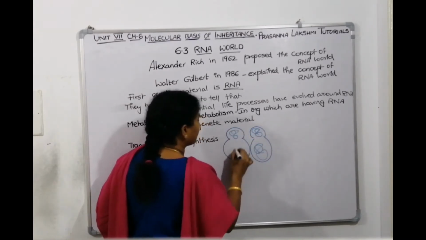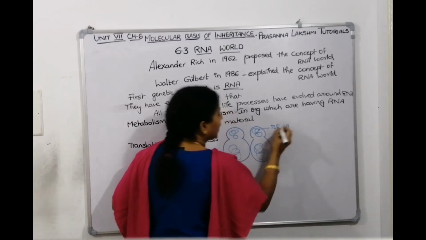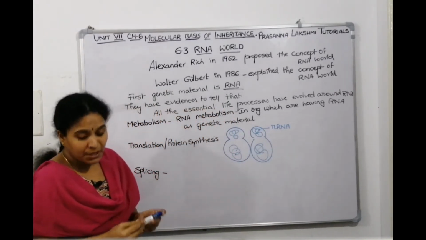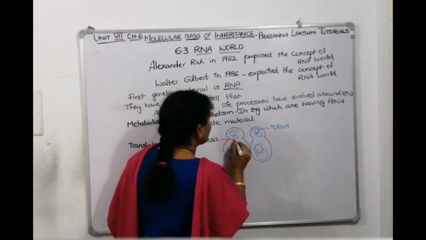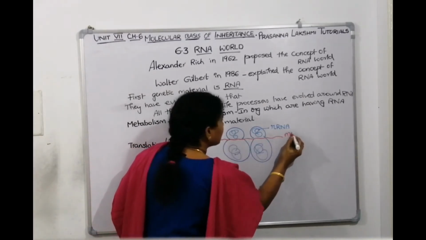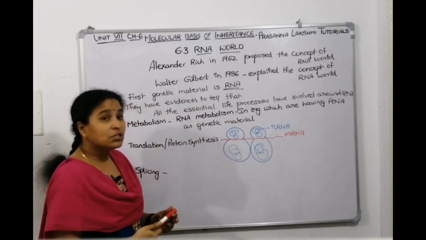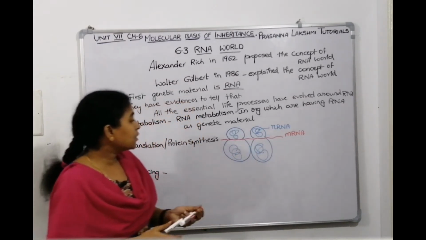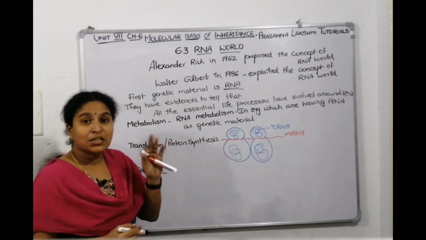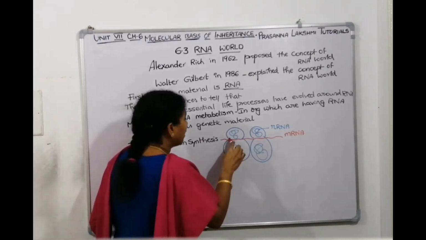So these are ribosomes, and inside these are rRNAs. Now, who will copy the message? RNA will copy the message from the DNA, which comes and binds. So this is mRNA. Then mRNA is required for translation, rRNA is required for translation, tRNA is also required for translation, because on the mRNA the code will be there.